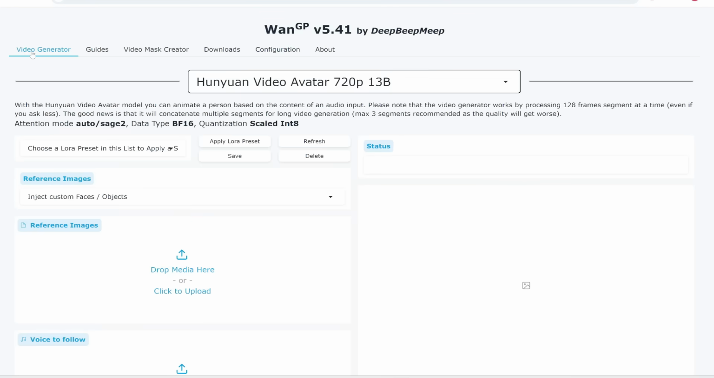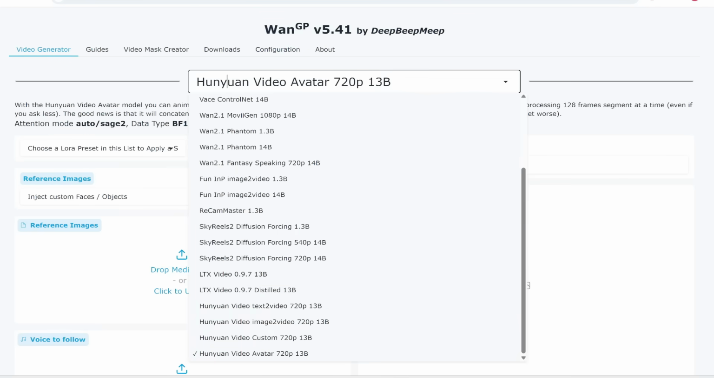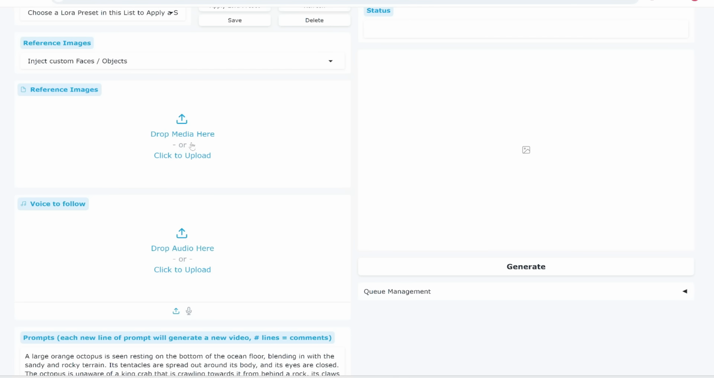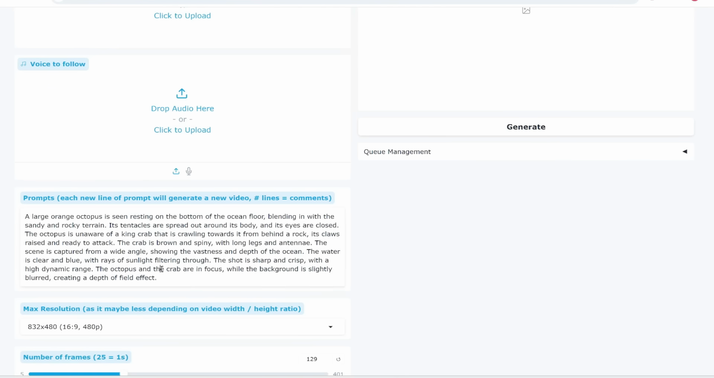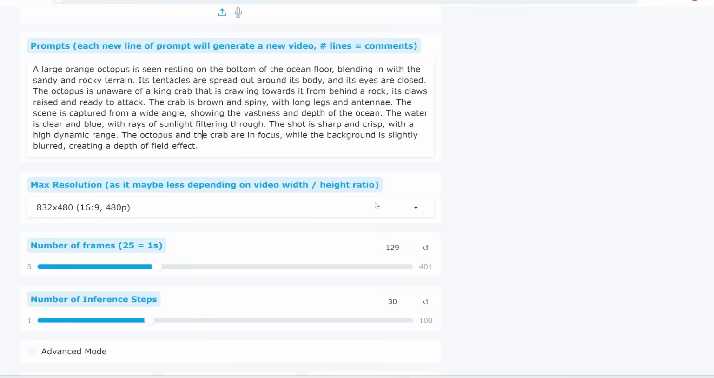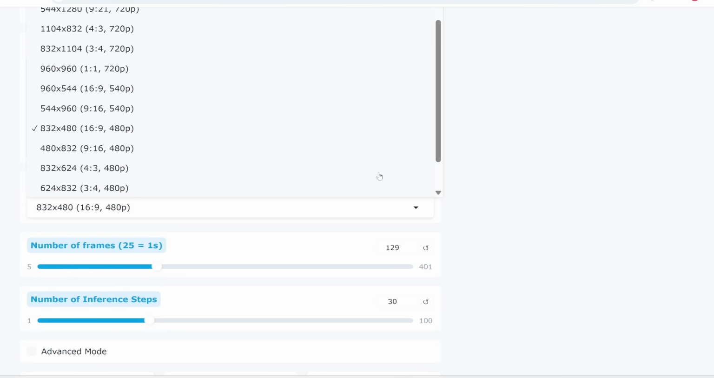All right, so back here in Video Generator, again, we're going to use HunyuanVideo Avatar. Here's where we upload a reference image, and here is where we upload the audio for it to sync to. Here's where we will enter a prompt to describe the scene further. Here is the aspect ratio, so you can choose from a ton of different aspect ratios.